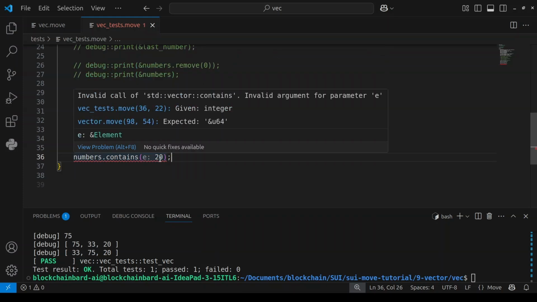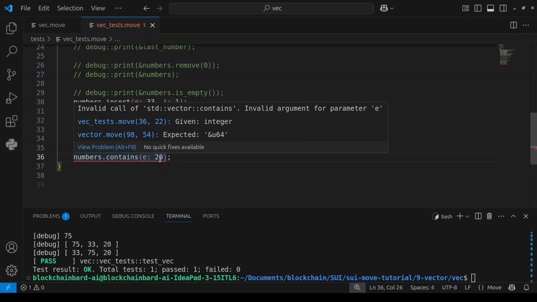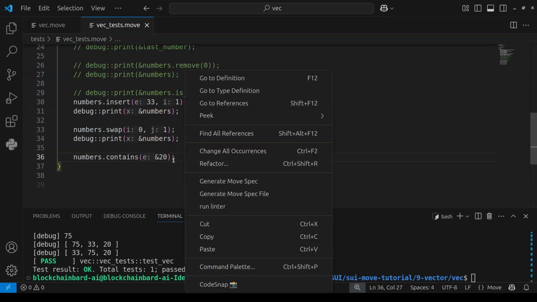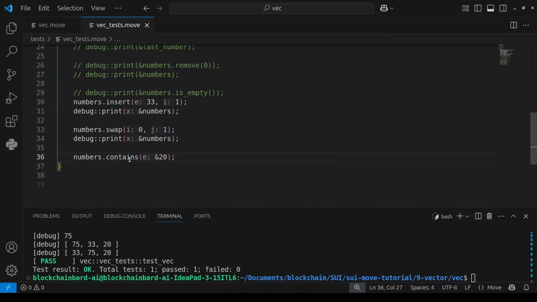It expects an integer, so we are supposed to pass in an immutable reference. This is going to return a boolean value, so let's print that out. Right now, if I do that, debug print, it's going to print true, because our vector actually contains 20.